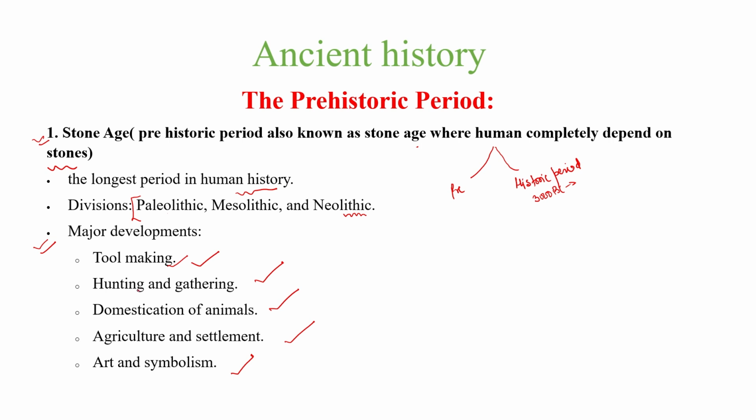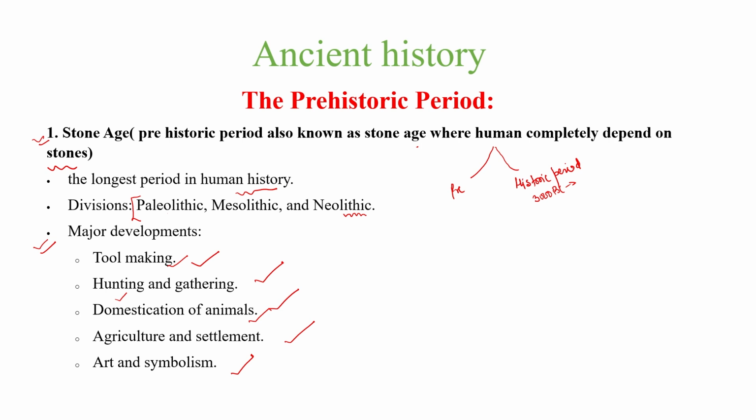The major purpose of humans was hunting and gathering. They used to hunt animals and gather food. Domestication of animals started in this period. Agriculture and settlements started during the Stone Age, and arts and symbols, majorly black potteries, were invented or made by humans during this prehistoric period.